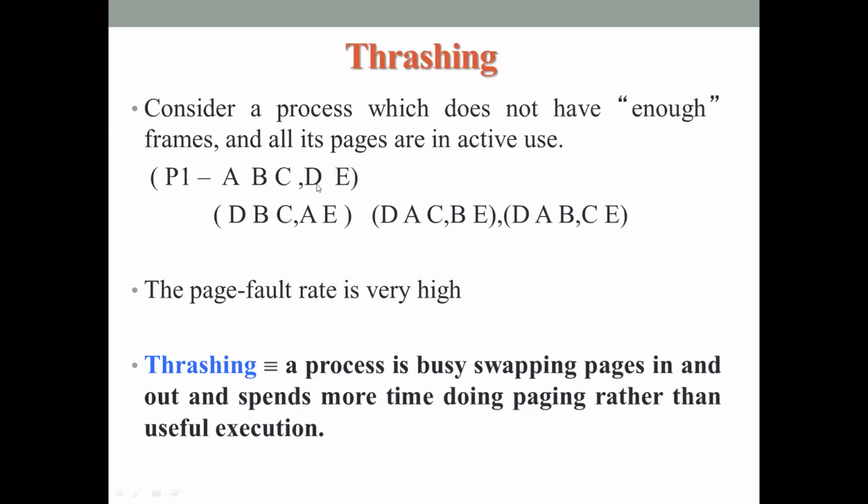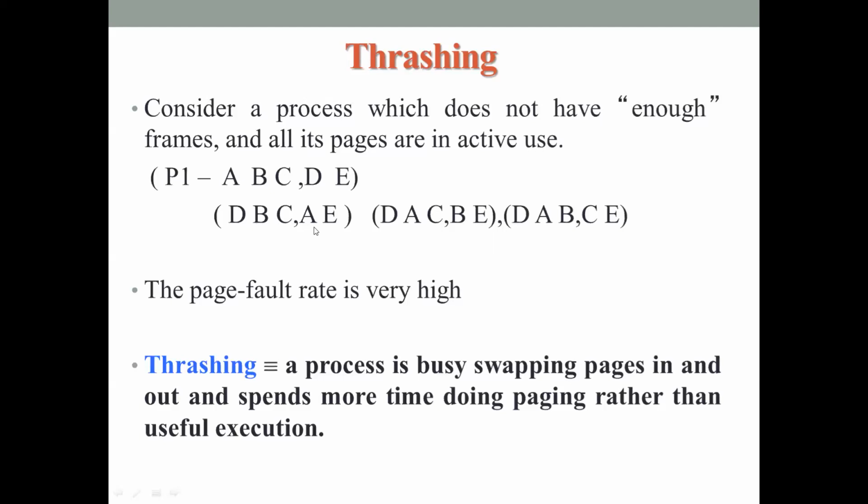So here, whenever it has to move the page D into the memory, it replaces A and brings D into the memory. I told you that all the pages are in active execution, so even if the page is replaced, it will be needed again soon. Now you have brought in D and swapped out A into the secondary memory. Whatever comes after the comma indicates the pages in secondary memory, and before the comma indicates the pages in primary memory. So in order to bring D into memory, A is being swapped out to the disk. But immediately in the next instruction execution, A is needed again.